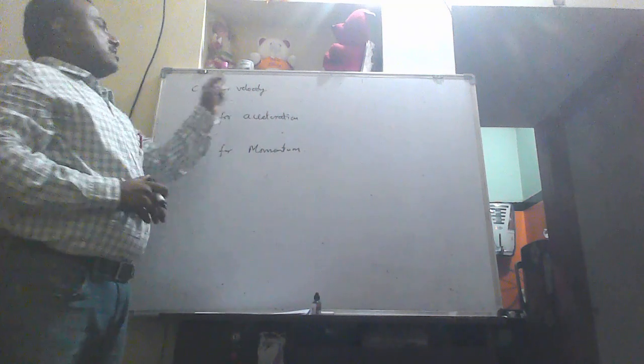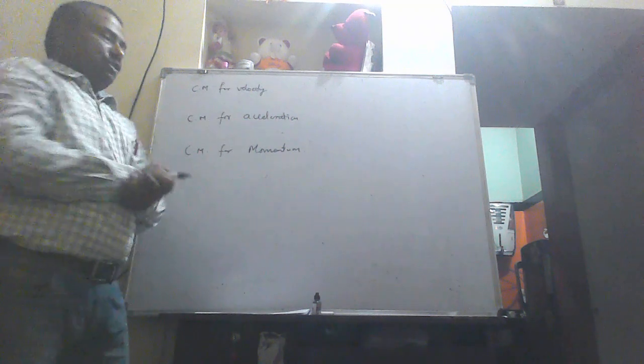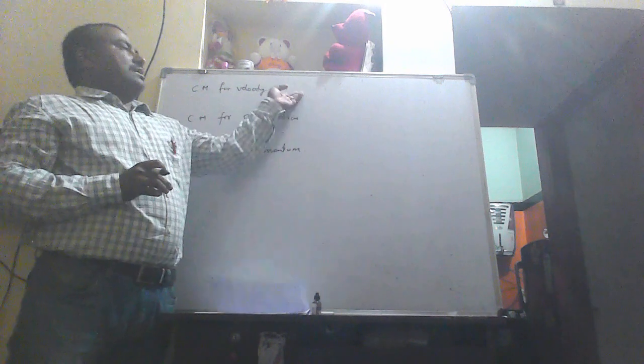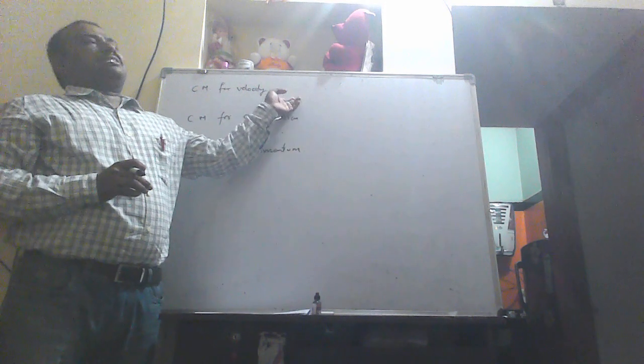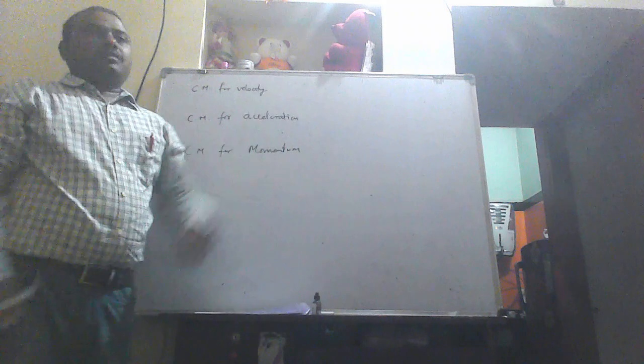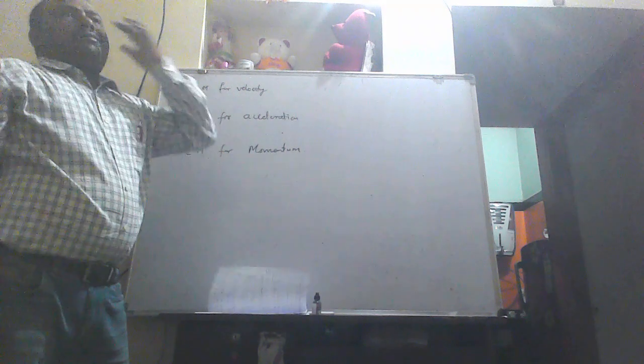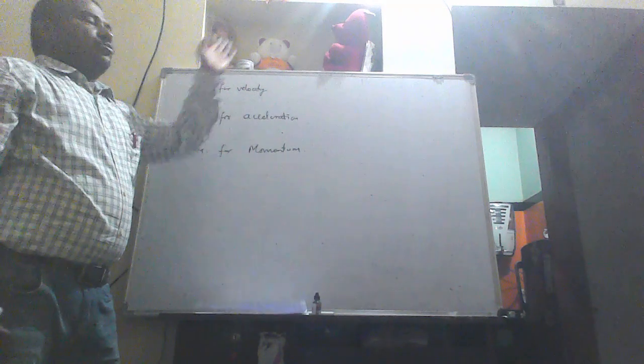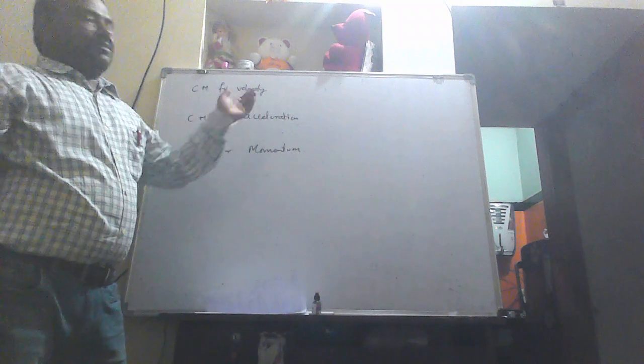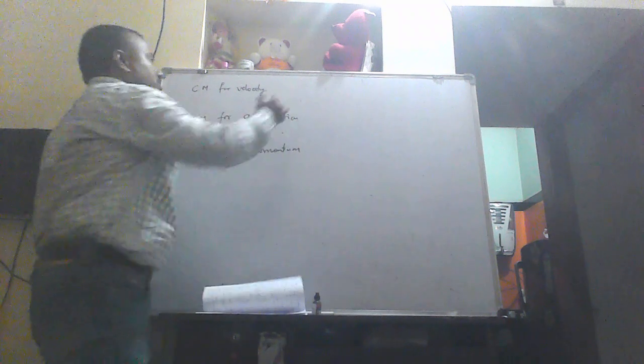How to calculate the velocity? Velocity is the rate of change of position. So vector v center of mass is dr by dt. So like that, m1 dr1 by dt plus m2 dr2 by dt plus m3 dr3 by dt, like that we have to take. Instead of that, what we do?